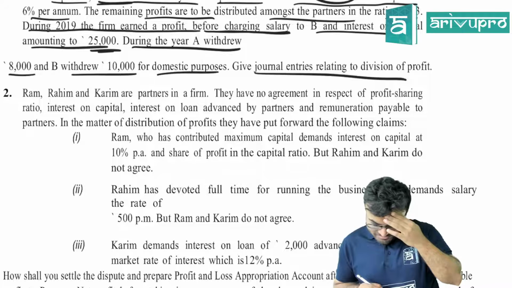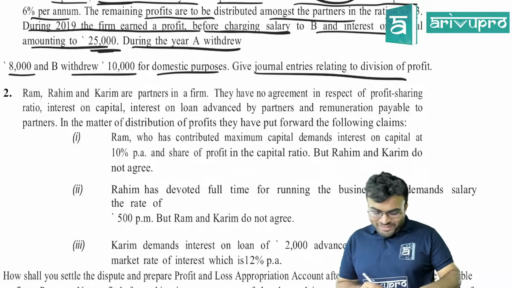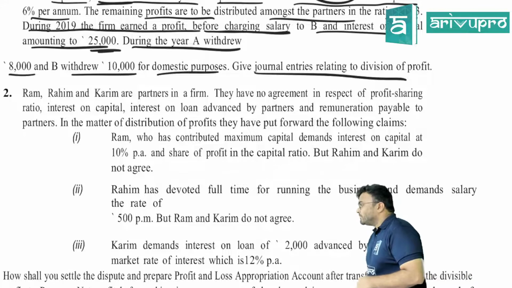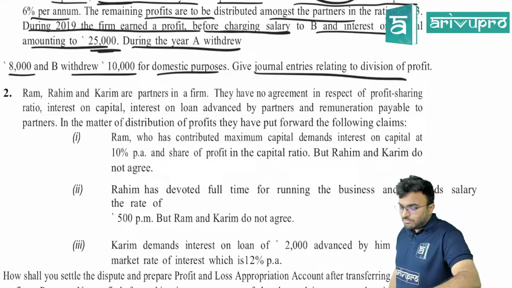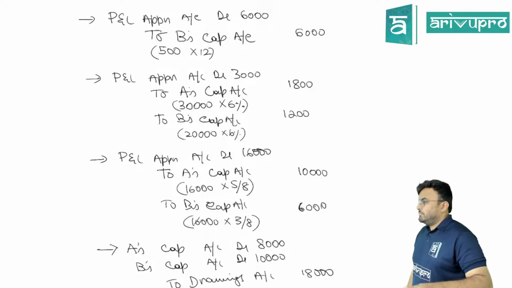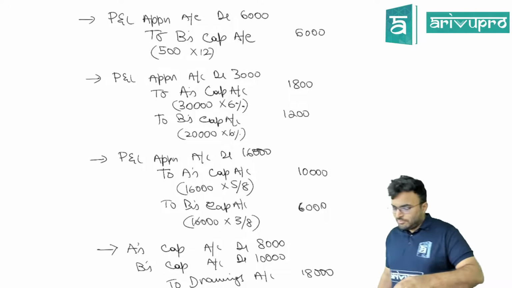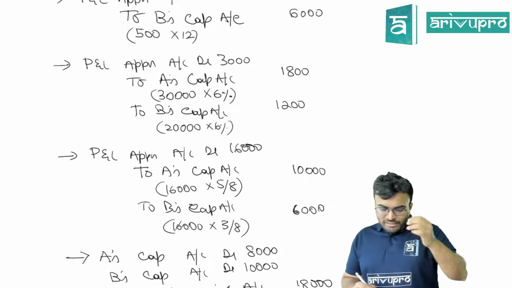But in the P&L appropriation, we have Ram, Rahim and Karim, it's not related. I have not mentioned it, but it is there. Is it clear, guys?